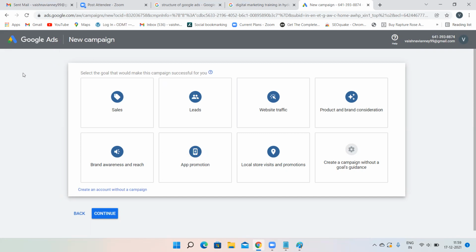Because Google Ads is their platform. Here, when you're creating Google Ads or when you're creating Facebook ads, this is the only problem. Because it is their platform, they will be changing according to their wish. For one user, one interface will appear. Now, for me, it is going to appear like this. For you, it might be appearing something else. But do not panic. Everything will be the same only, but the interface might be changing. So at that time, if you're thinking something is changing, just go back and create one more time. That is the only option. This is their platform, so they will be changing according to their wish.